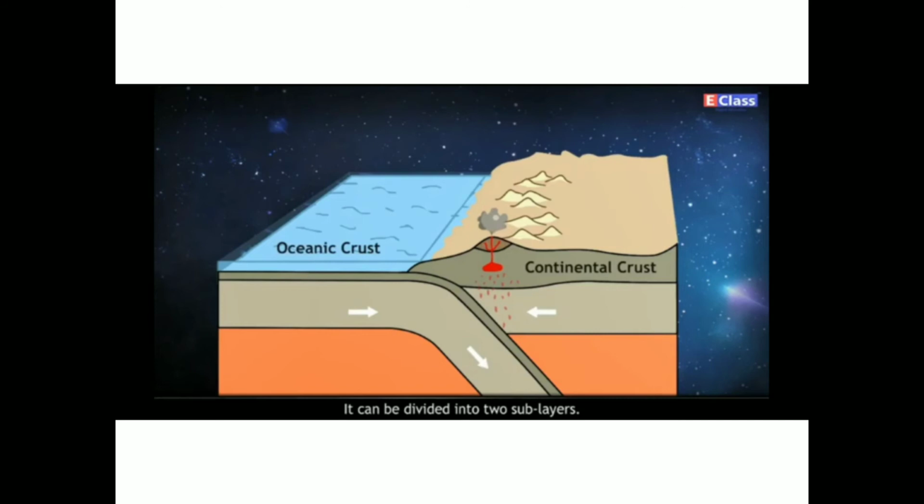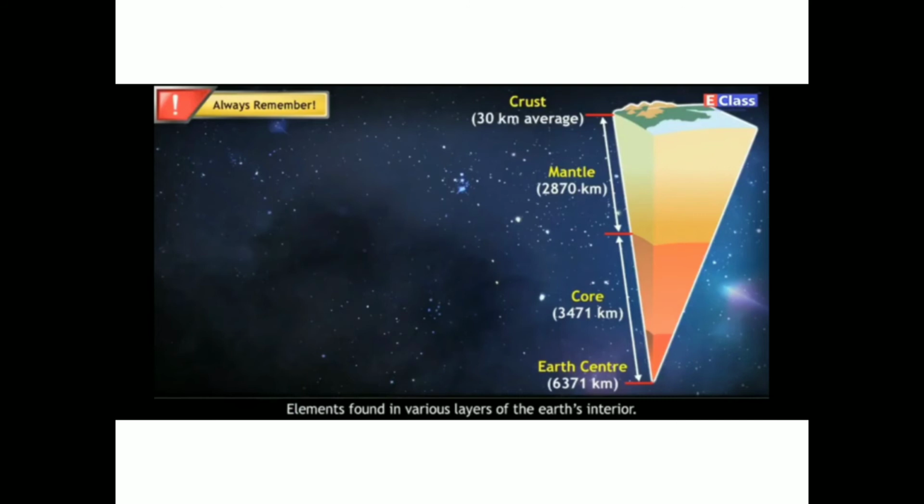Oceanic crust. This is the second layer of the crust. It is made up of silica and magnesium. It was earlier called the Sima. This layer is approximately 7 to 10 kilometers thick. The density of the layer is 2.9 grams per centimeter cube to 3.3 grams per centimeter cube. In this layer, basalt and gabbro rocks are mainly found. Always remember the elements found in various layers of the earth's interior: silica, aluminium, silica, magnesium, nickel, ferrous.